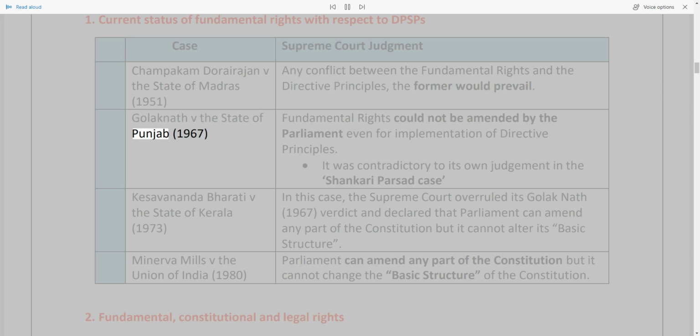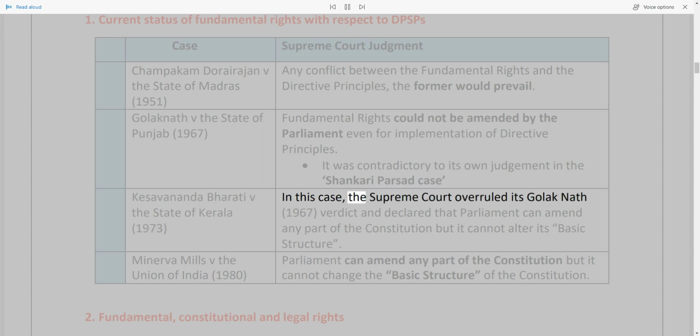Golaknath v. the State of Punjab, 1967: fundamental rights could not be amended by the Parliament even for implementation of directive principles. It was contradictory to its own judgment in the Shankari Prasad case. Kesavananda Bharati v. the State of Kerala, 1973.